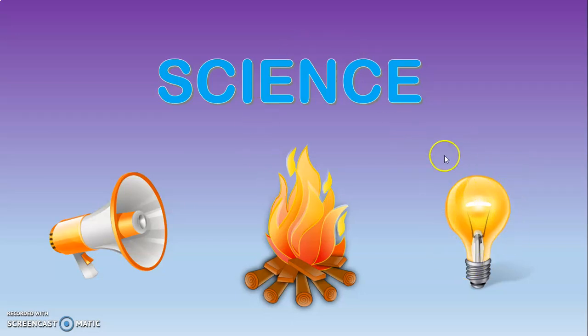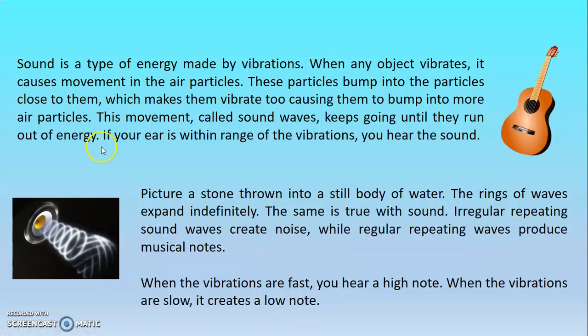And the last one, what is this? A light bulb, right? What type of energy do you think about when you see this picture? Yes, light energy. It travels as waves and can move through empty space. Some of this energy comes from the sun. Okay, so let's start. Let's continue working.